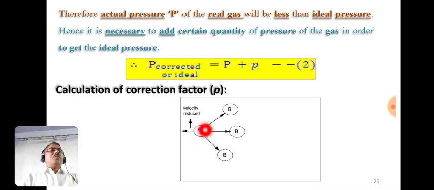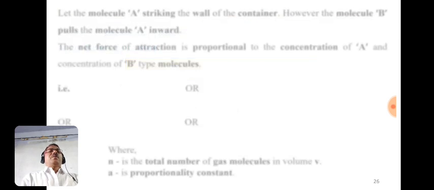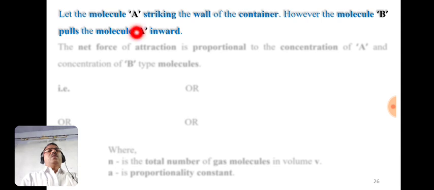Suppose there are A type of molecules and some B type of molecules. A type of molecules are on the way of hitting the wall of the container, and these are the B type of molecules. These molecules pull this A molecule in the backward direction so that its velocity to hit the wall of the container is reduced. Let's suppose the molecule A is striking the wall of the container and the molecule B pulls the molecule A inward.